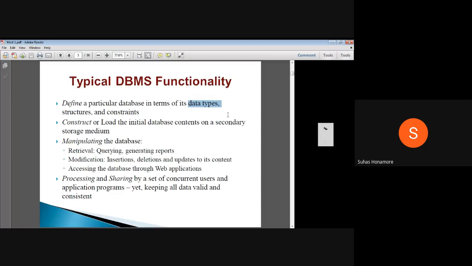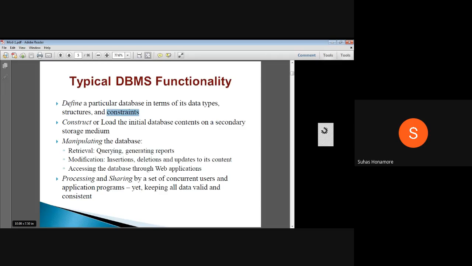Suppose I am creating one table, in that I can say I should have 4 columns. The first column should be integer type, the second column should be date type, and the third column maybe some character type. And whether any constraint is there or not. Constraint in the sense you are putting some restriction, so that the integer value has to receive only your roll number. A valid roll number, if you observe, may be 1 to 100, and above that it will not take the roll number.